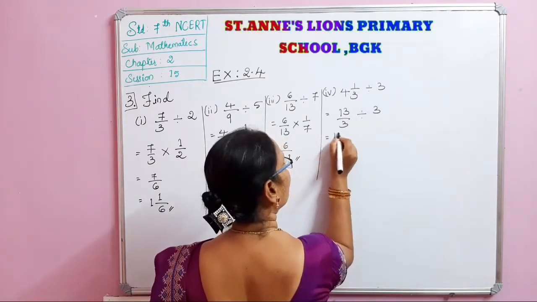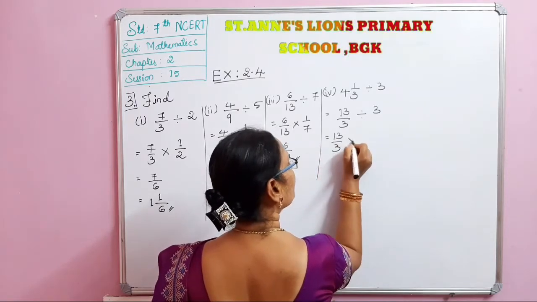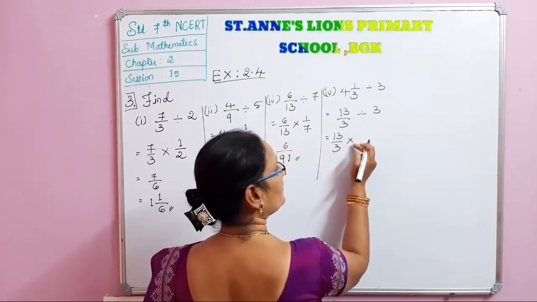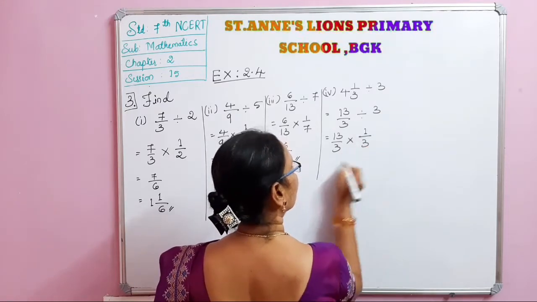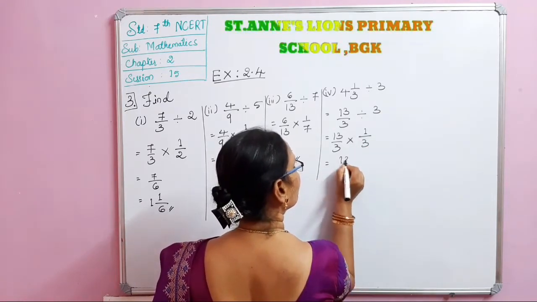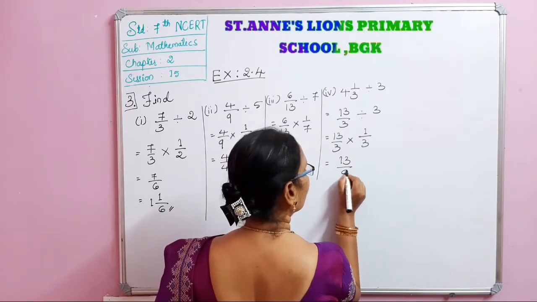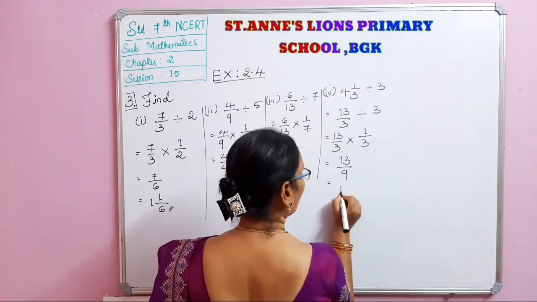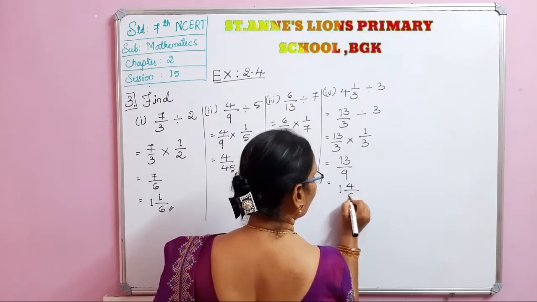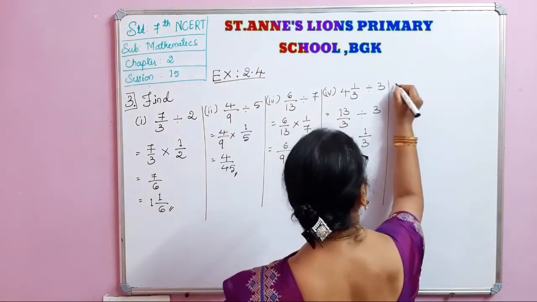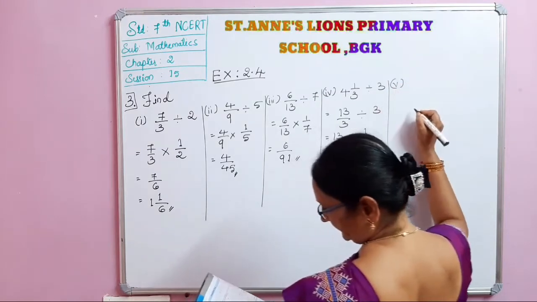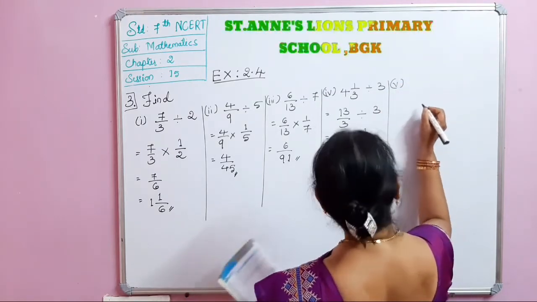In the next step, 13 by 3 into, the division is changing into multiplication, 3 by 1 is 1 by 3. So 13 ones are 13, 3 threes are 9. This is an improper fraction. So 1 integer 4 by 9 is the answer. Next one is the fifth one, 3 integer 1 by 2.